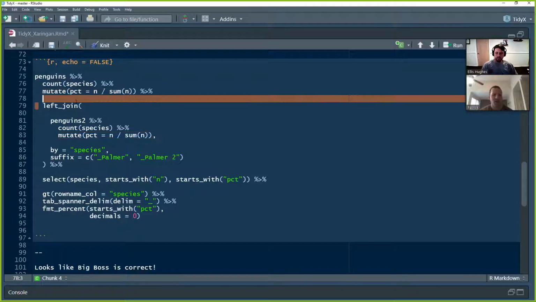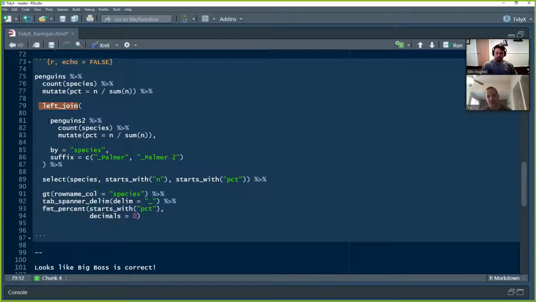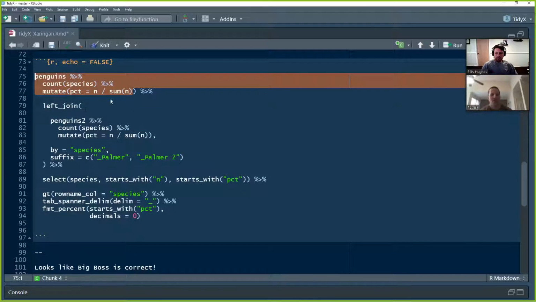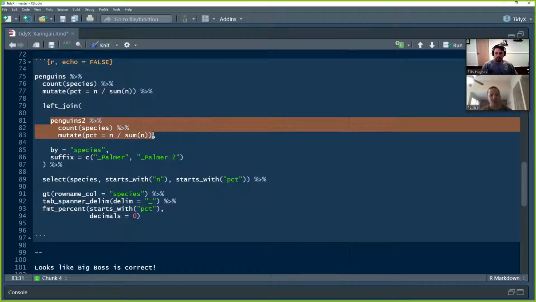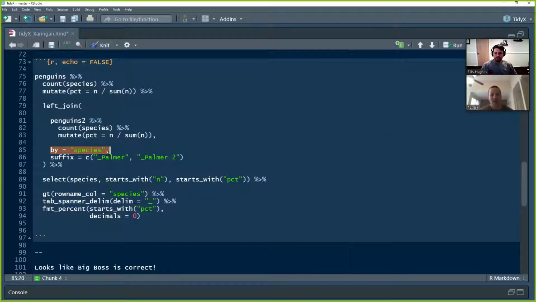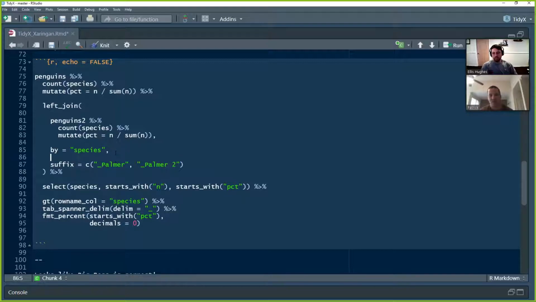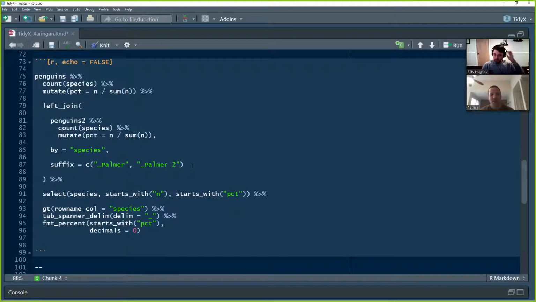Then we're left joining that. So that's all done on the original Penguins data set, the full data set. We're left joining that to our fake tech collected data, which was simulated and built, called Penguins 2. We are going to left join that in. It's the exact same, do the count, mutate, %, blah, blah, blah. We're going to join these on species. You have to specify species here because we have the same column name.